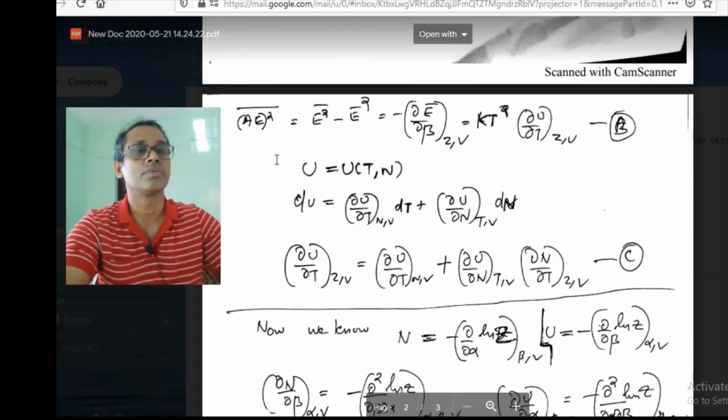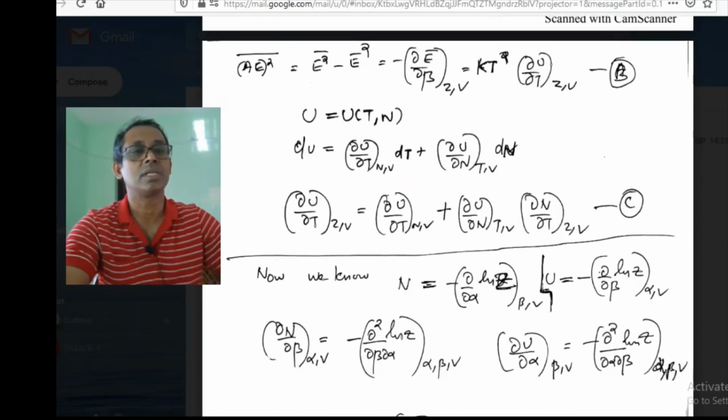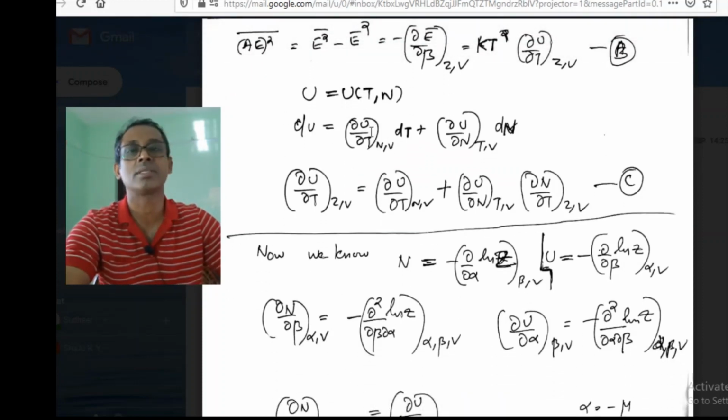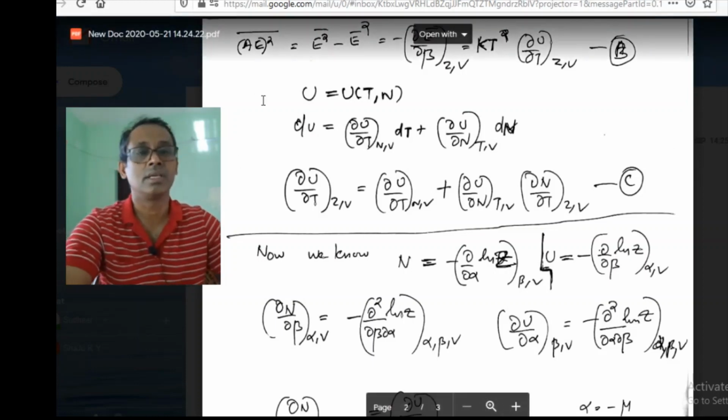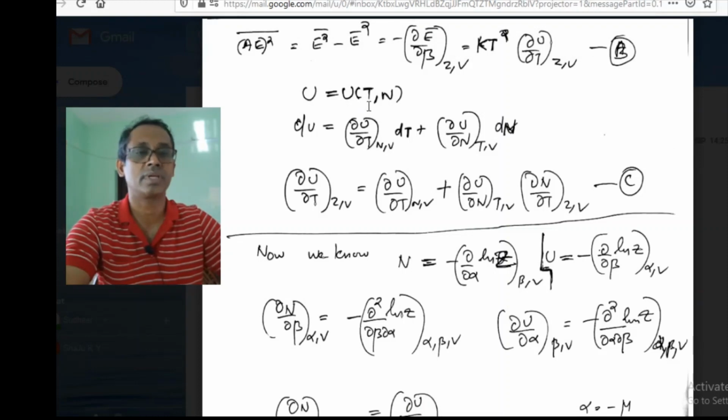Now U, the mean energy, is a function of temperature and number of particles. So dU, the change in the energy, can be written as dou U by dou T, with N and V fixed, dT, plus dou U by dou N, with T and V fixed, dN. This way we can write the change in the mean energy using the rules of calculus.